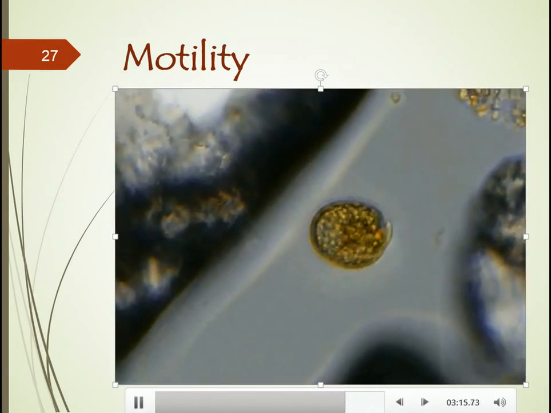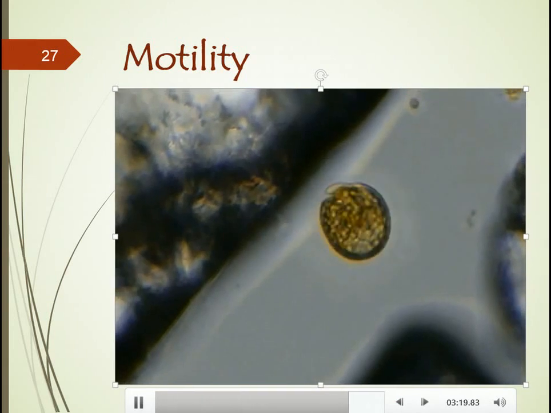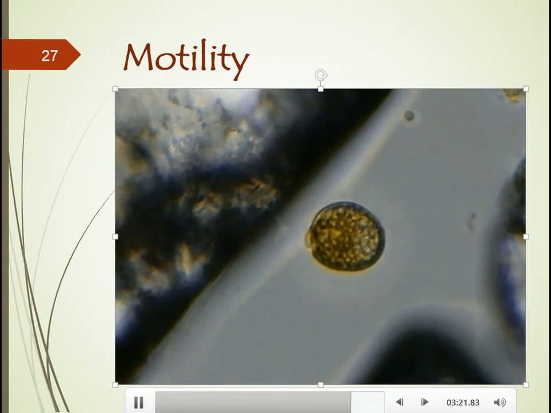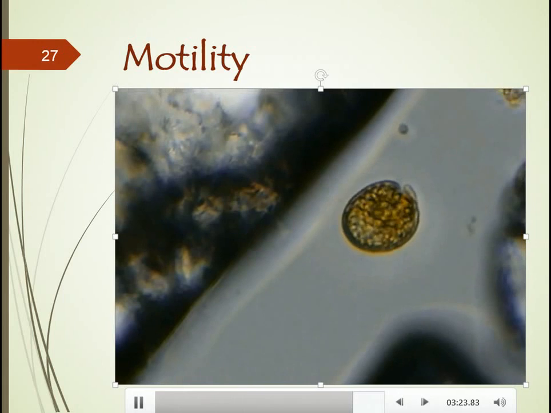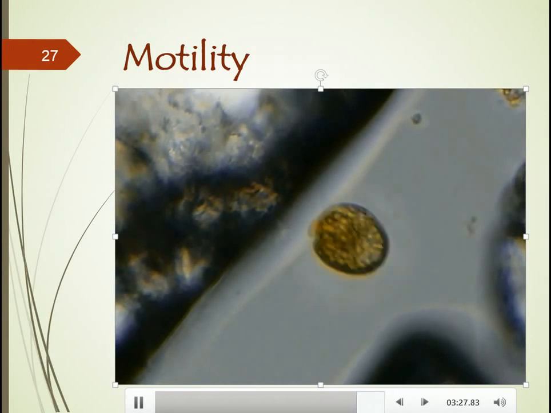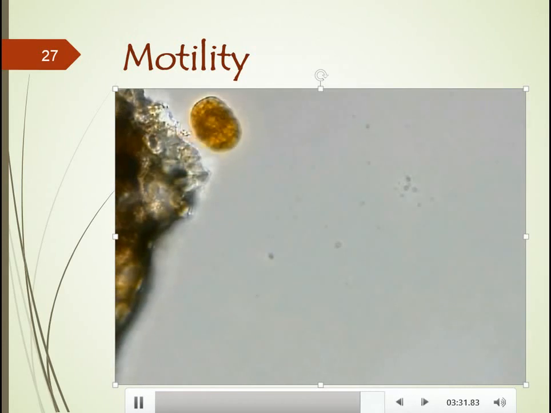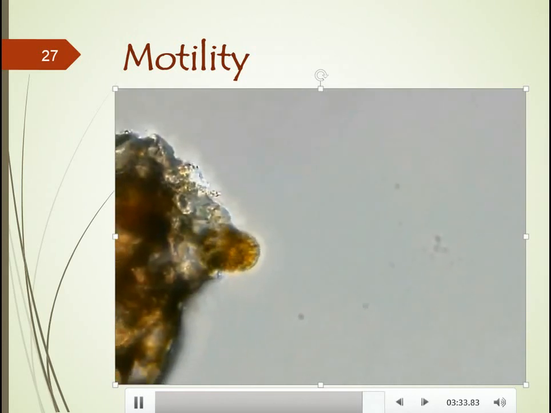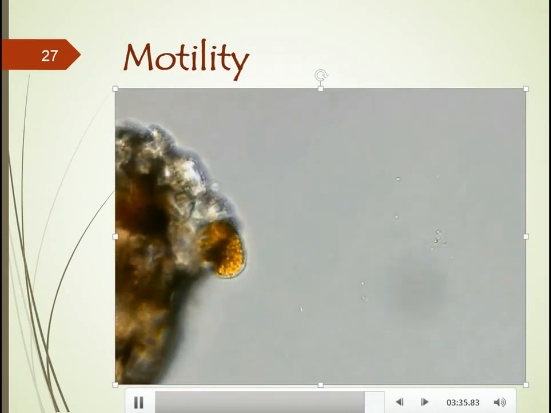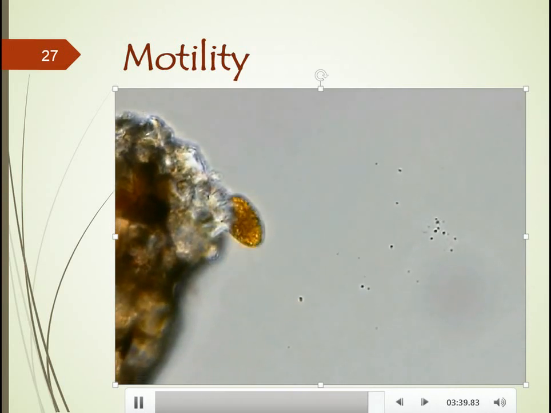This is a dinoflagellate, which has a couple of flagella that whip around and allow it to move quite fast. This class of organisms is what's associated with harmful algal blooms or red tide. However, not all of them are the result of red tide. But again, the mode of motility here is because of the flagella.